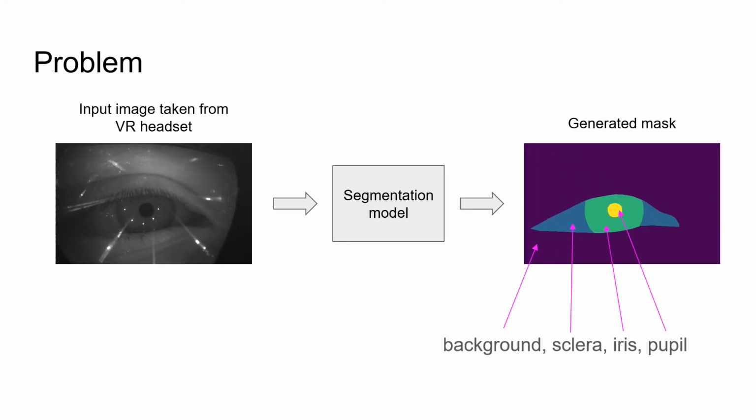The main goal was to train a model which takes the image of an eye taken from a VR headset as an input and generates the mask by 4 classes: background, sclera, iris, and pupil. Let's deep dive into the dataset that we are provided and analyze it.